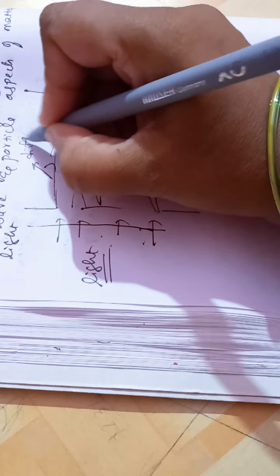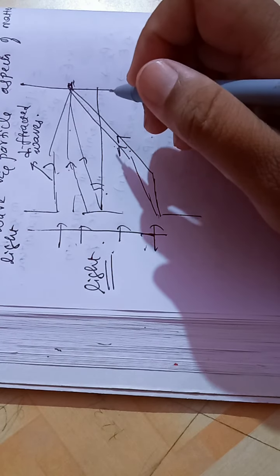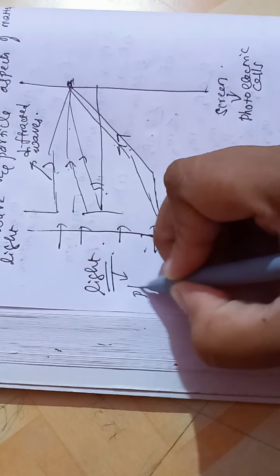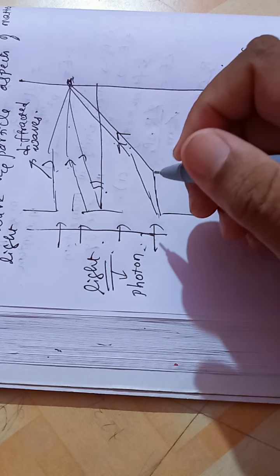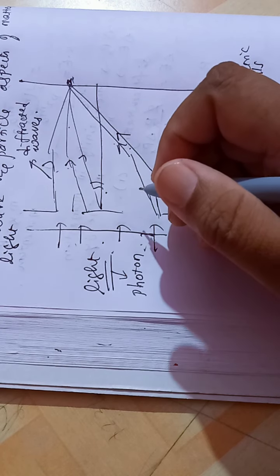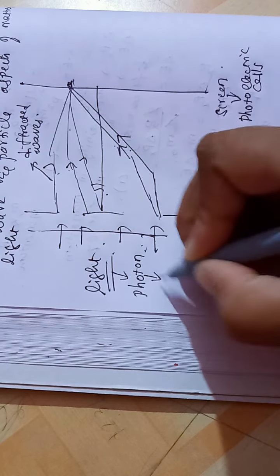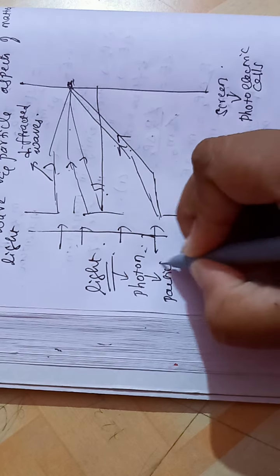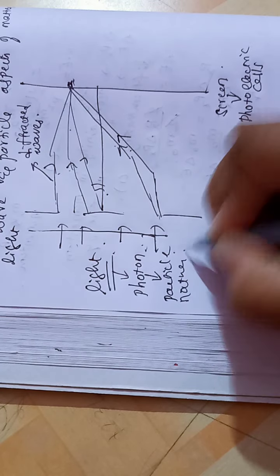Now light means nothing but photon, and we know that a photon has particle nature.